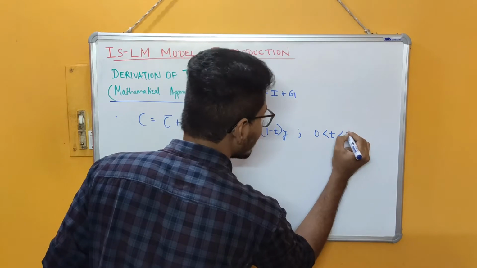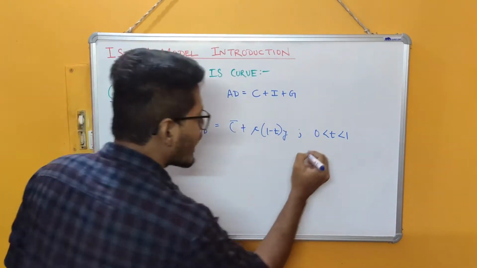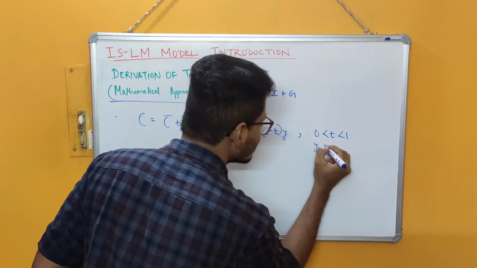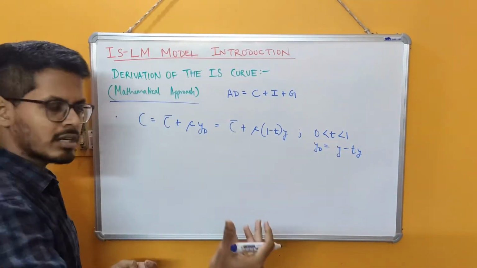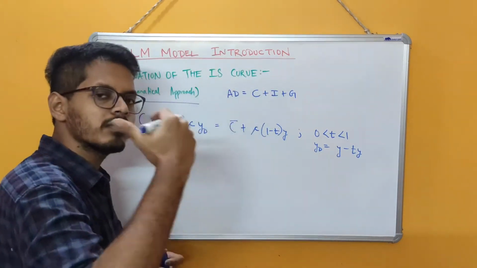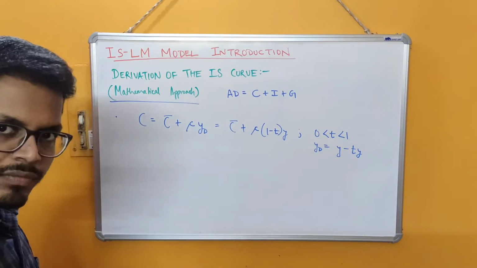It is a fraction lying between 0 and 1. So YD is the disposable income, and this YD is equal to Y minus t into Y, where Y is the total income as I've already stated, and tY is the amount of tax revenue that the government is collecting. So this is how the consumption function looks like.